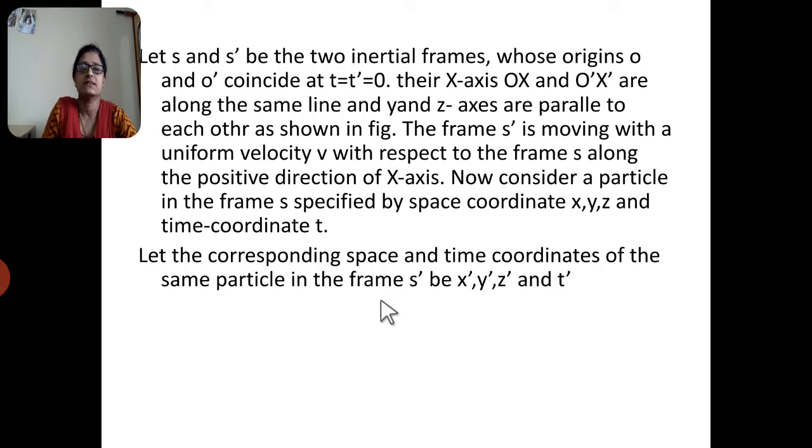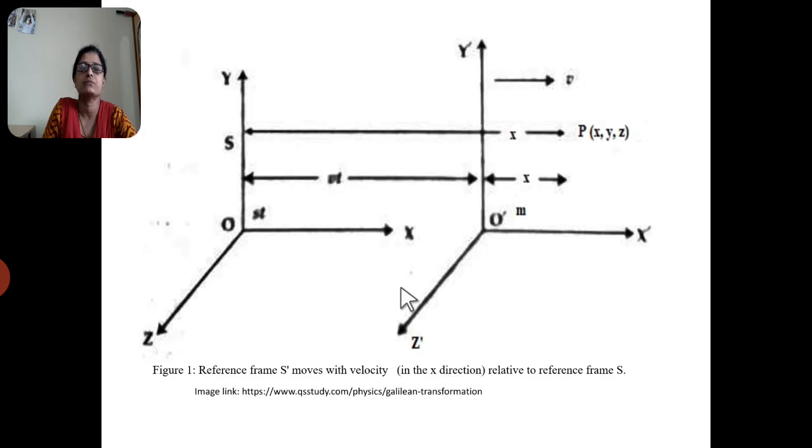Let us consider two frames, S and S dash, as the two inertial frames. S is at rest and frame S dash is moving with the velocity v along the positive x direction. Initially, the origins of the two frames of reference coincide and the time is set to 0. When frame S dash is moving with velocity v, it travels a distance s, where v equals s by t. So s is nothing but v into t.